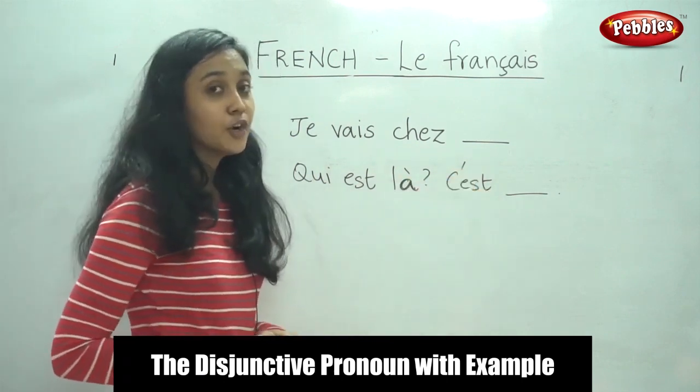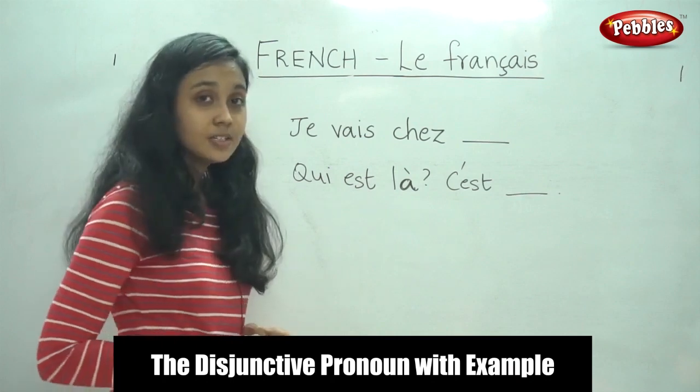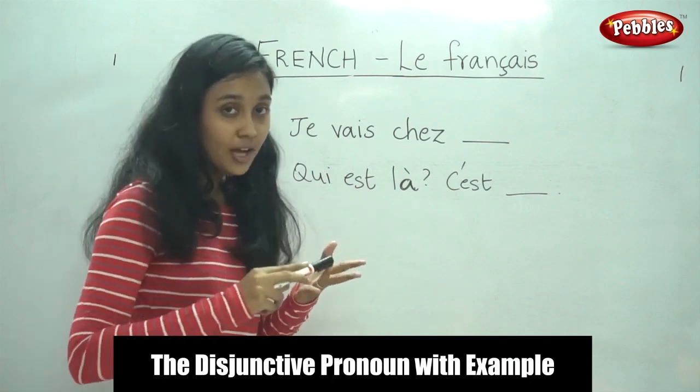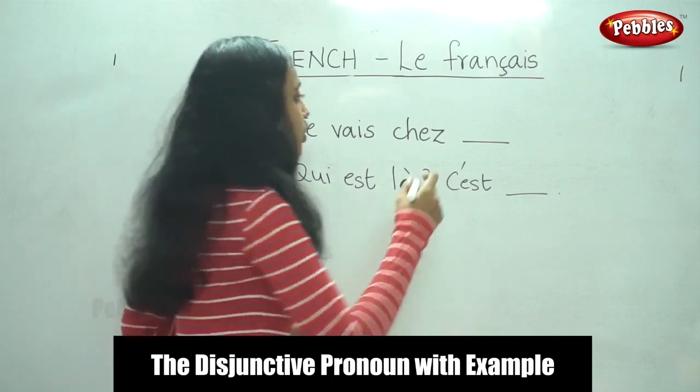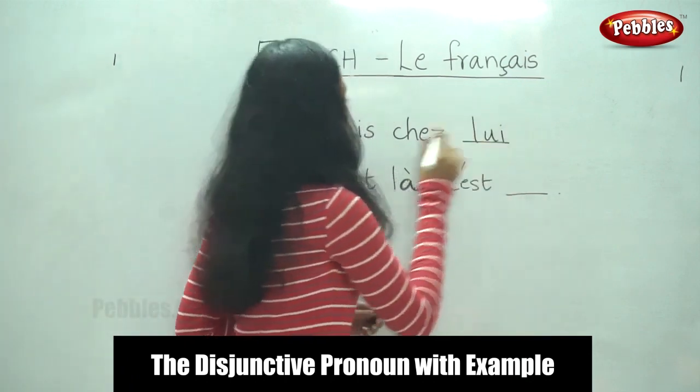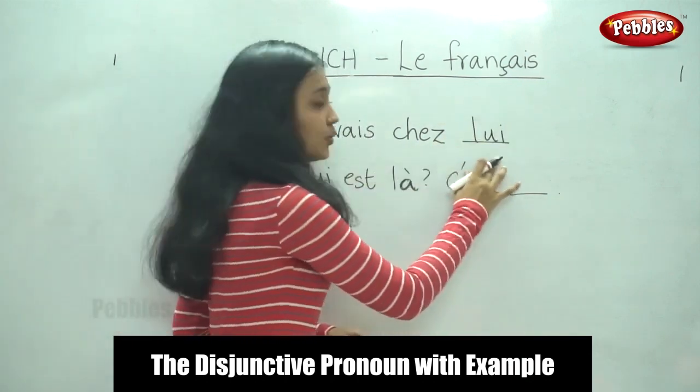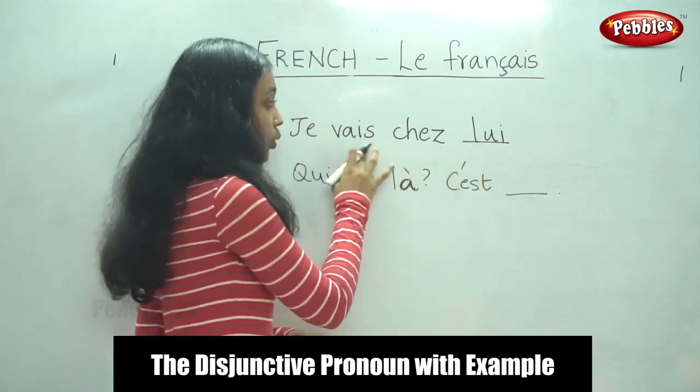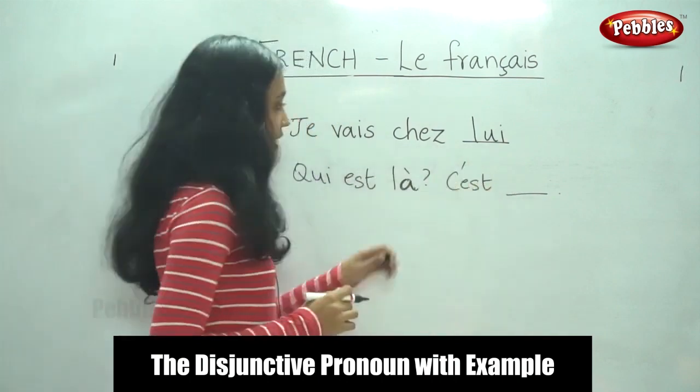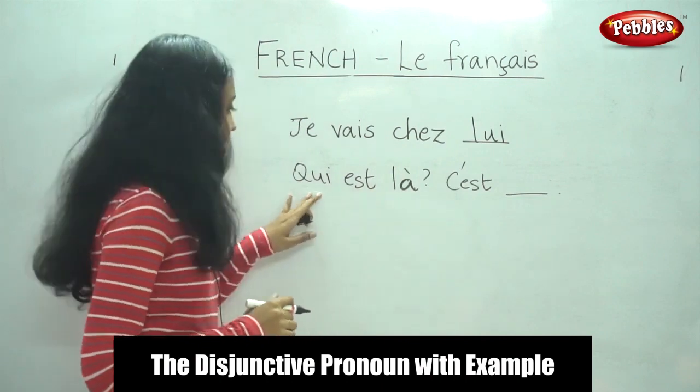So what would we say for him? Do you remember? Moi, toi, and lui. So, Louis. Je vais chez Louis. It means I go with him. Okay, so let us see the next sentence.